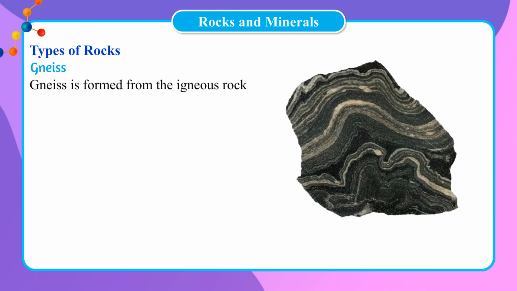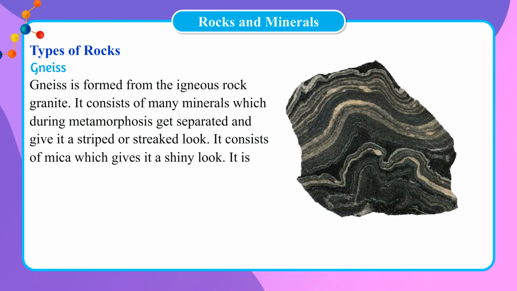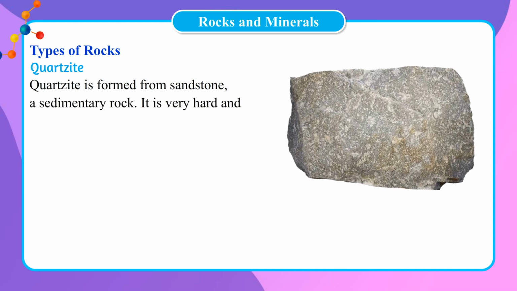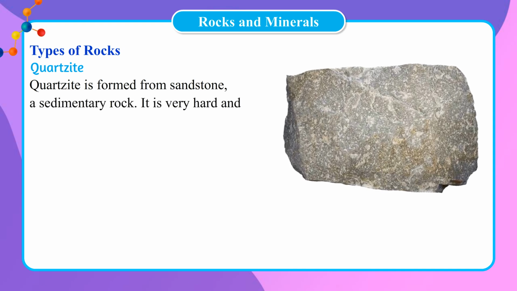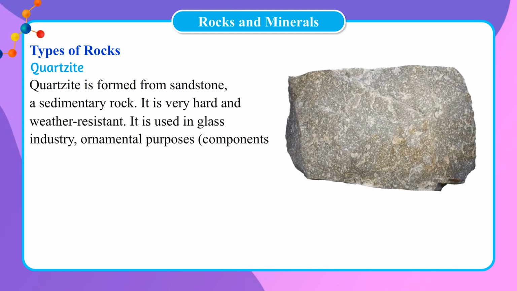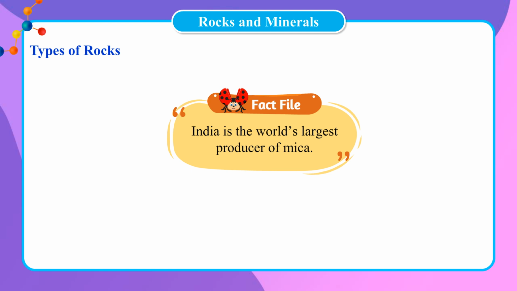Gneiss. Gneiss is formed from the igneous rock granite. It consists of many minerals which during metamorphosis get separated and give it a striped or streaked look. It consists of mica, which gives it a shiny look. It is mainly used as a building material. Quartzite. Quartzite is formed from sandstone, a sedimentary rock. It is very hard and weather resistant. It is used in glass industry, ornamental purposes, components of watches, and flooring. Fact file. India is the world's largest producer of mica.